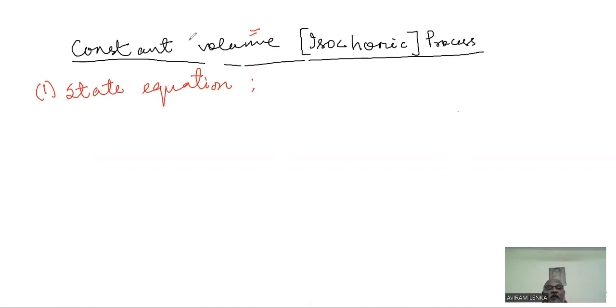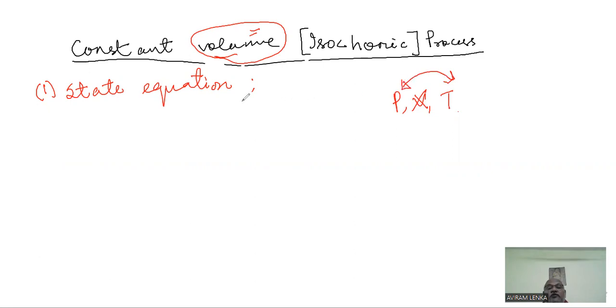Let us find how. The heading says constant volume process. Once somebody mentions that volume is constant, volume is no longer a variable. So out of pressure, volume and temperature, only two variables remain, pressure and temperature.